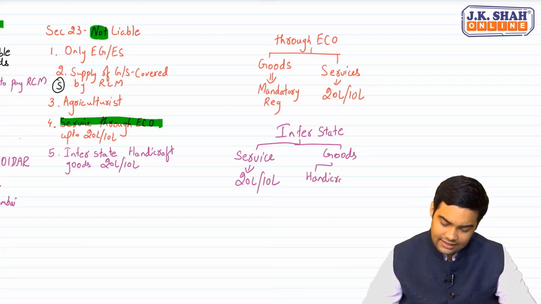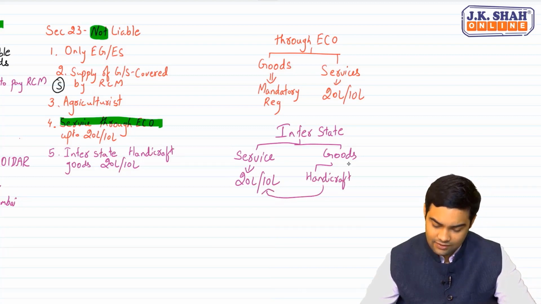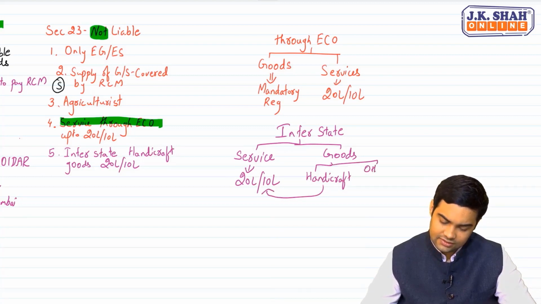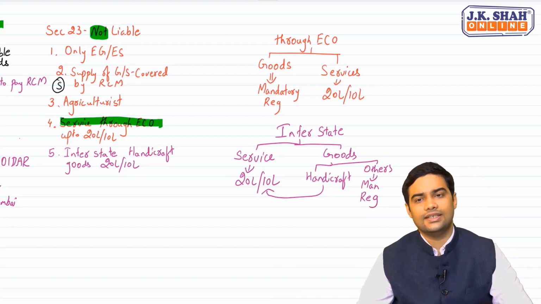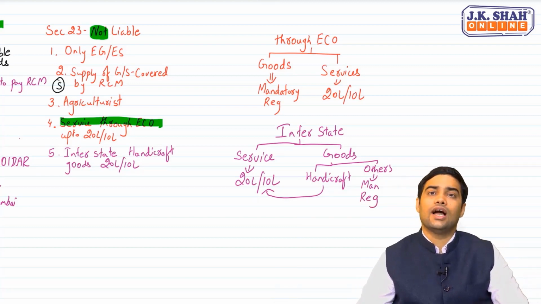If it is handicraft goods, then in that case 10 lakh, 20 lakh. But if it is others, then in that case mandatory registration. Did you understand this? Yes. Be very careful about this particular part.